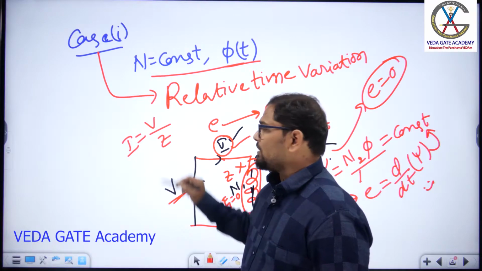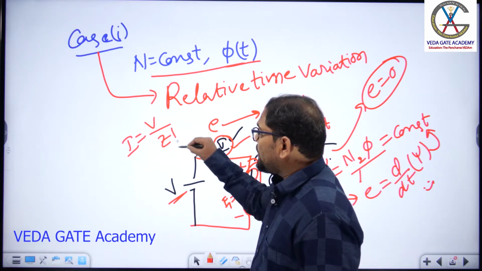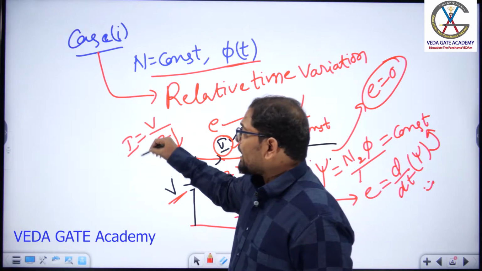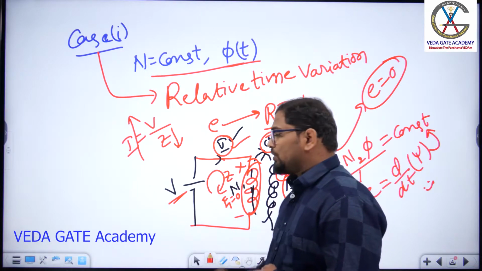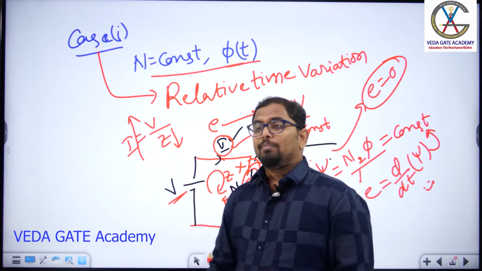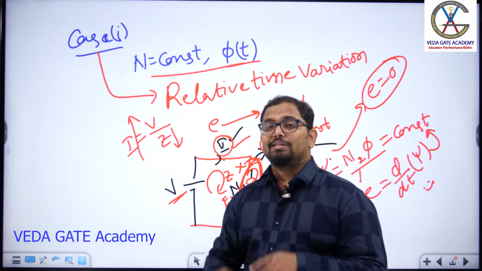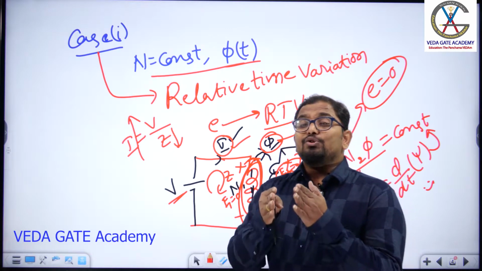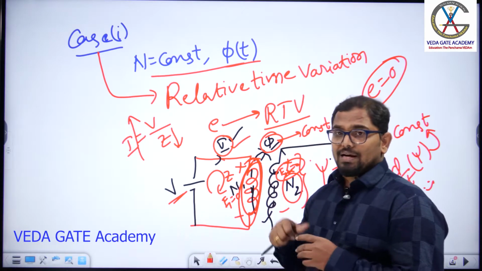Let me take this impedance as Z. As the winding impedance is very low in DC, the current flowing through the primary winding is very high. Because of that, the transformer gets damaged. That's why we should not connect a rated DC supply to the transformer.